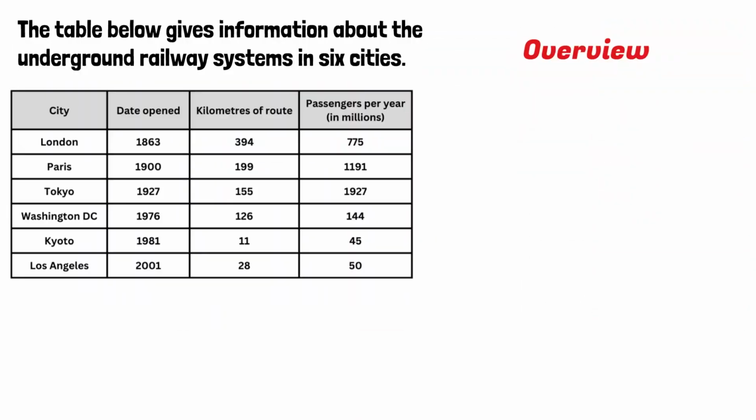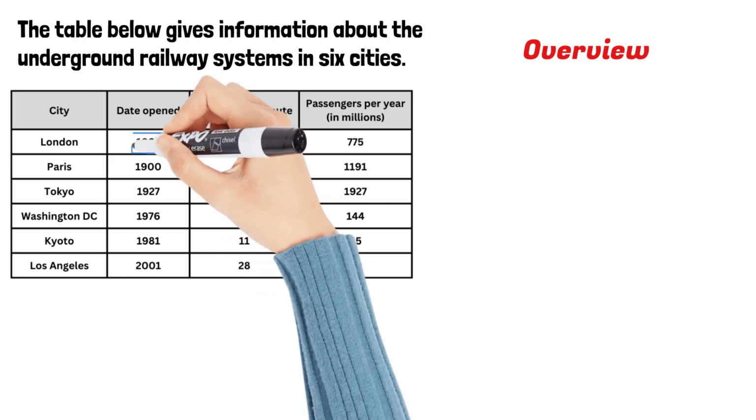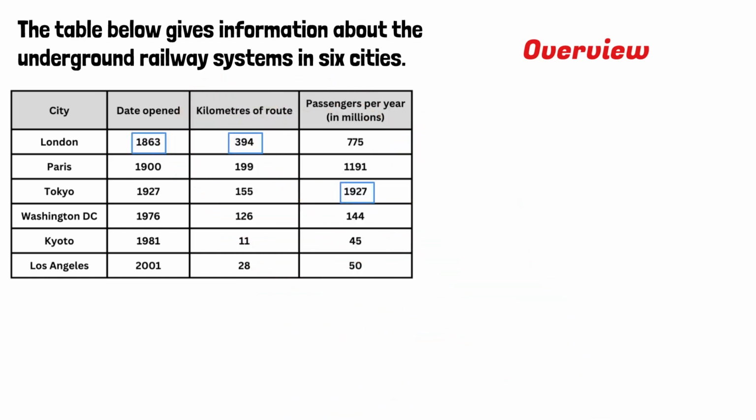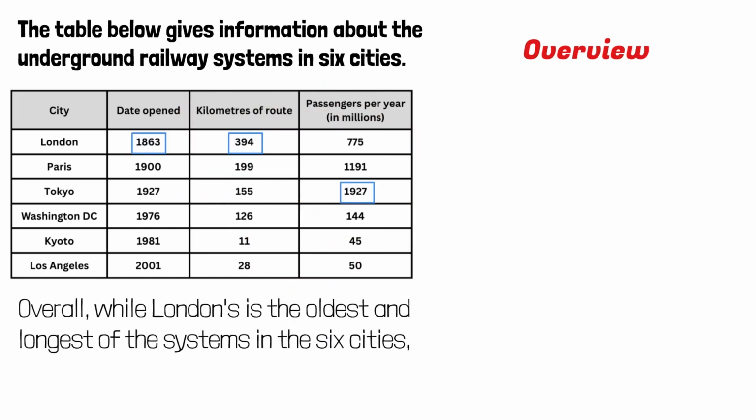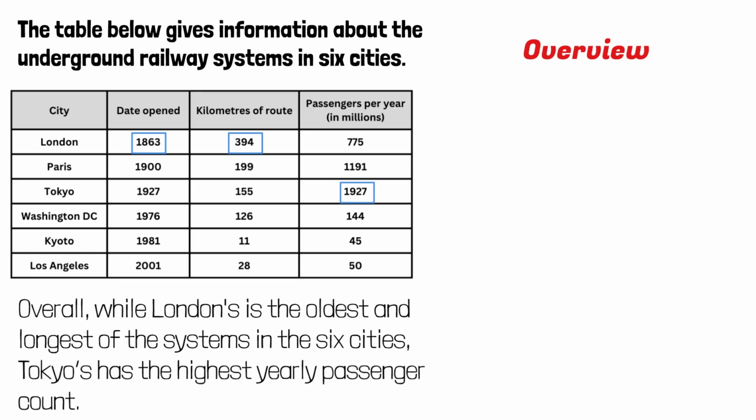Now let's go back to this table. The overview paragraph, it can be your second or your last paragraph. For this table, I don't think it's a good idea to report only the 3 biggest numbers. Overall, while London's is the oldest and the longest of the systems in the 6 cities, Tokyo's has the highest yearly passenger count. I don't think this is a good overview.